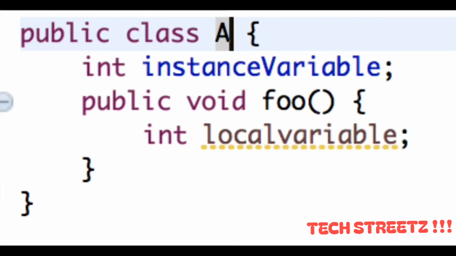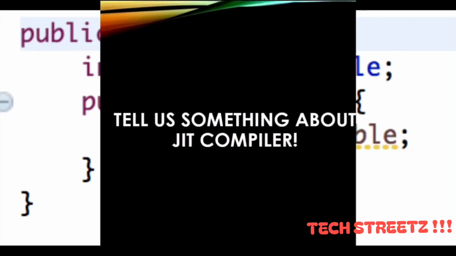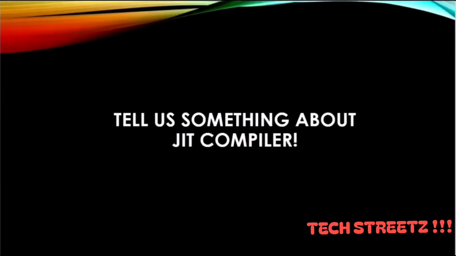Local variables are those variables present within a block, function, or constructor and can be accessed only inside them. The utilization of the variable is restricted to the block scope. Whenever a local variable is declared inside a method, the other class methods don't have any knowledge about the local variable. Tell us something about the JIT compiler.